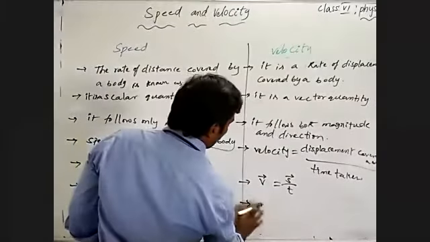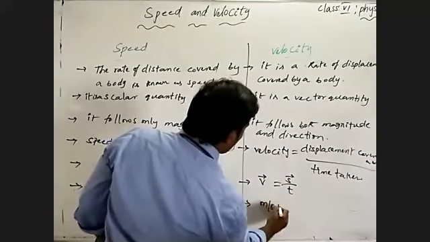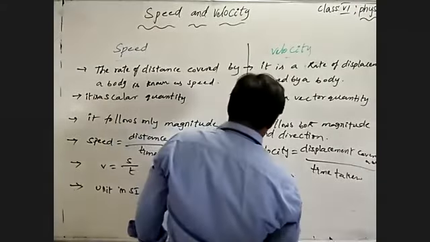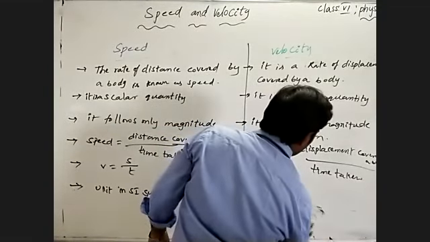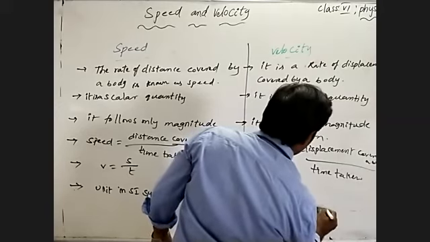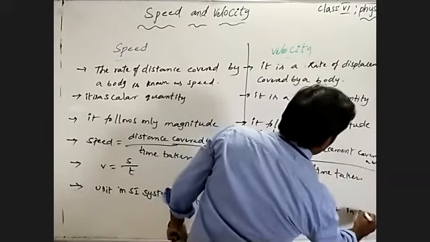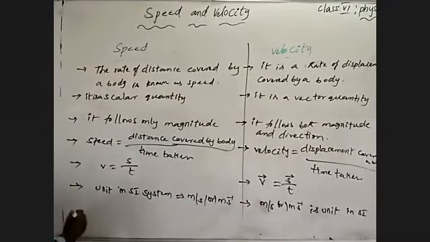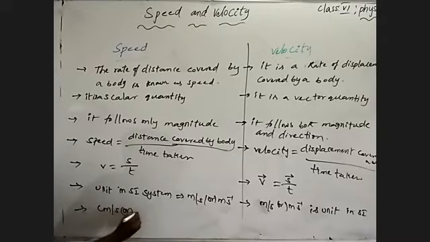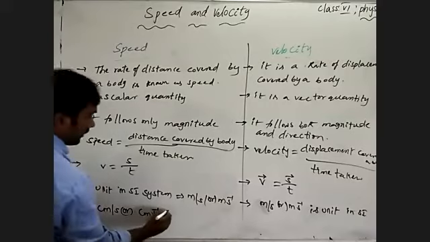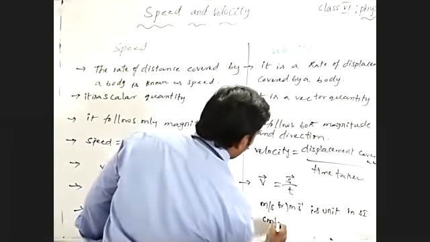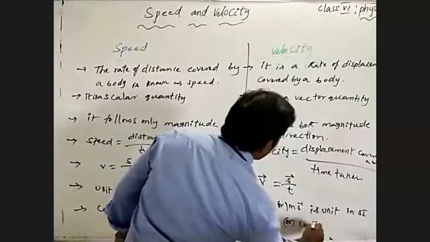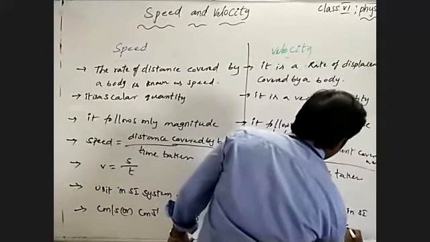In the CGS system, the same is centimeter per second or centimeter second inverse.